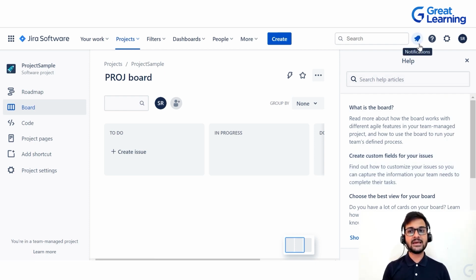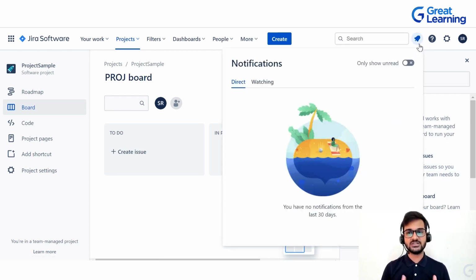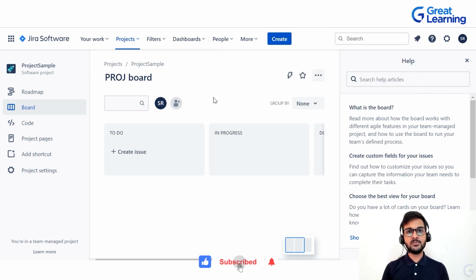If you click on this bell icon, you will be able to see all the notifications. If somebody has sent you any message, any unread message, the read messages, all those things will be over here, which last for around 30 days in this particular tab. Now we'll move forward and I will be showing you how exactly to create a team-managed project and how to move forward with that.